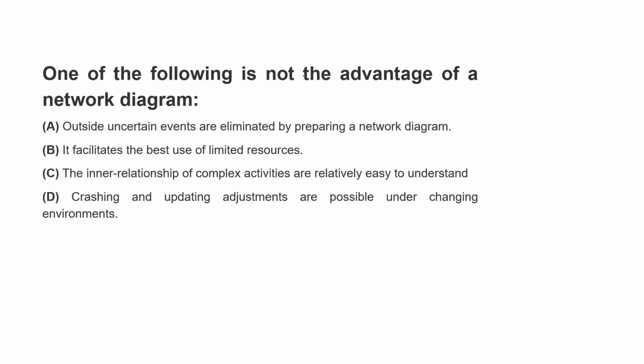Next is one of the following is not the advantage of a network diagram. Outside uncertain events are eliminated by preparing a network diagram. It facilitates the best use of limited resources. The inner relationship of complex activities are relatively easy to understand. Crashing and updating adjustments are possible under changing environments. So the A option is the option which is not the advantage of a network diagram.